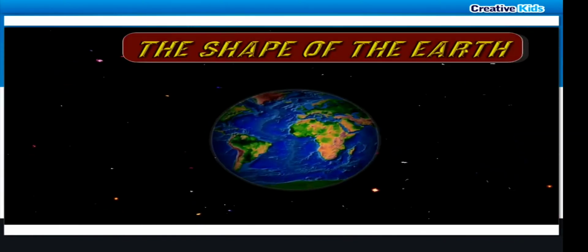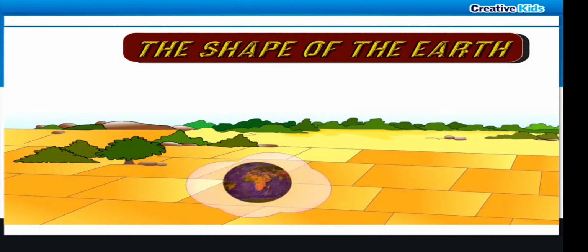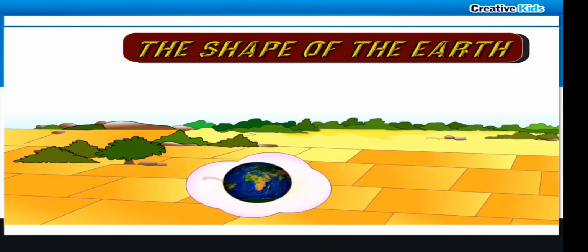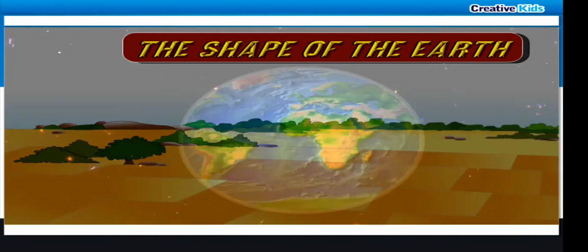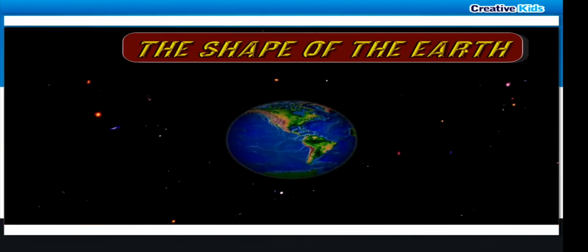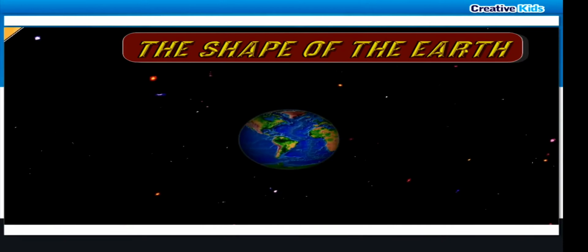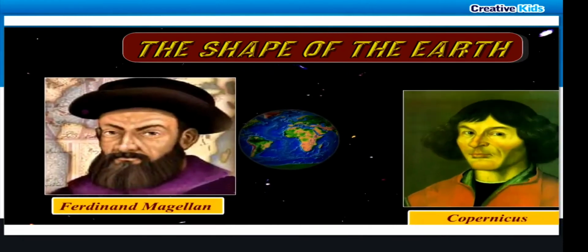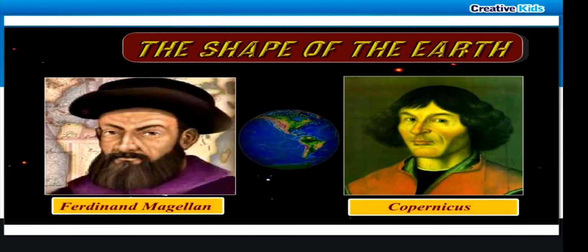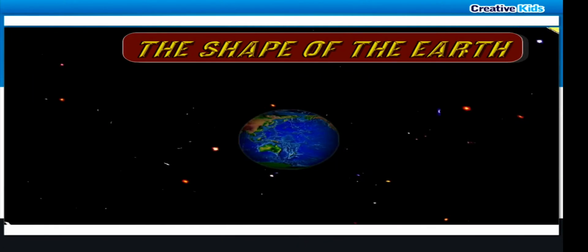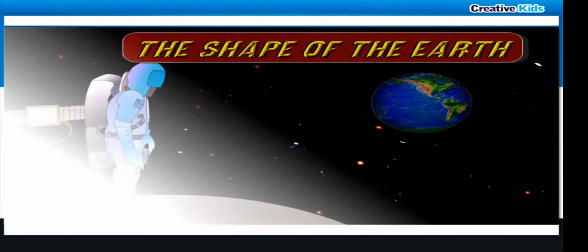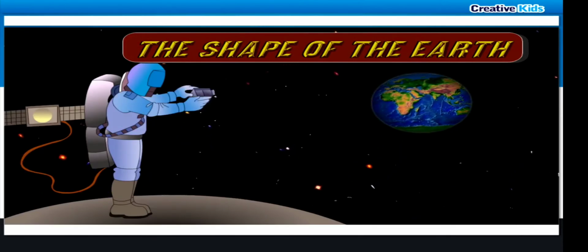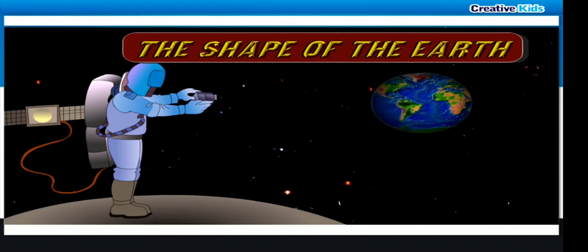The shape of the Earth. The Earth is spherical in shape. Long ago, it was believed that the Earth was flat. People believed that if we traveled to the edges, we would fall off. However, explorers like Ferdinand Magellan and astronomers like Copernicus proved that the Earth was not flat. Photographs from space and satellite images have also proved that the Earth is spherical in shape.